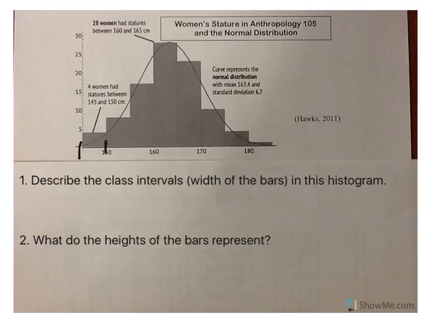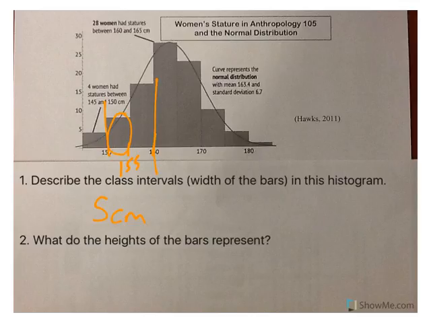Well, if you look, this is 150, this is 160, and there's one in between. Because we know that the width of the bars has got to be equal, we know that this one in the middle is 155. So we have 5 centimeters represented: 150 to 155, 155 to 160, 160 to 165, and so on. So 5 centimeters is the width of the bars. Anybody between 150 and 155 falls in that bar.